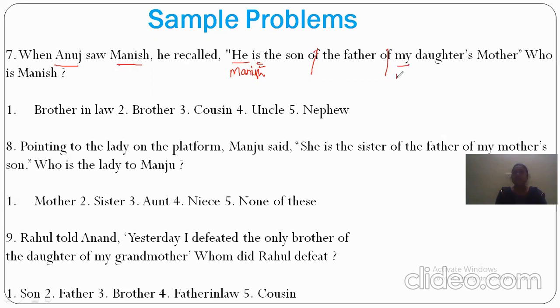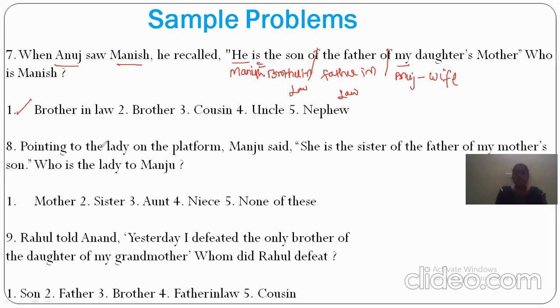My means Anuj. Anuj's daughter's mother will become wife. The father of the wife will become father-in-law. Next, the son of the father-in-law will become brother-in-law. That brother-in-law is Manish. So now the answer is brother-in-law.